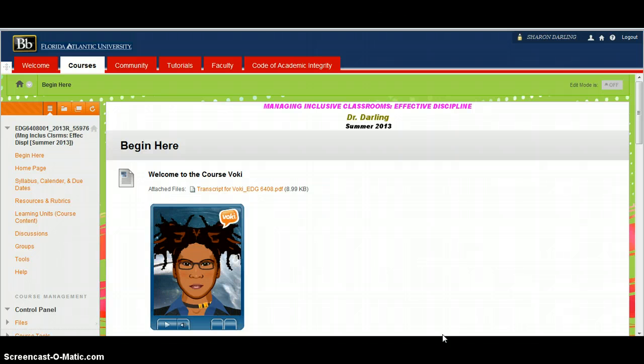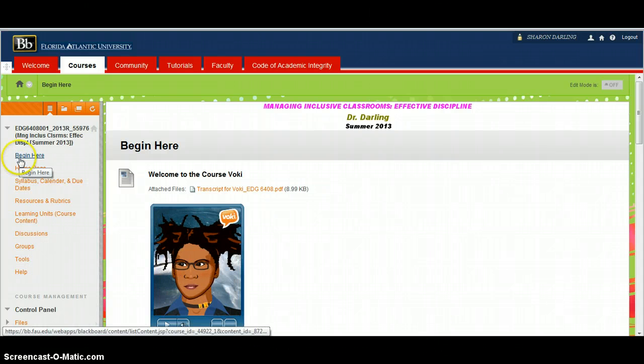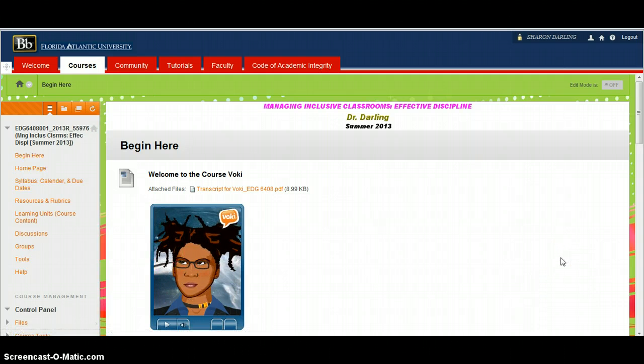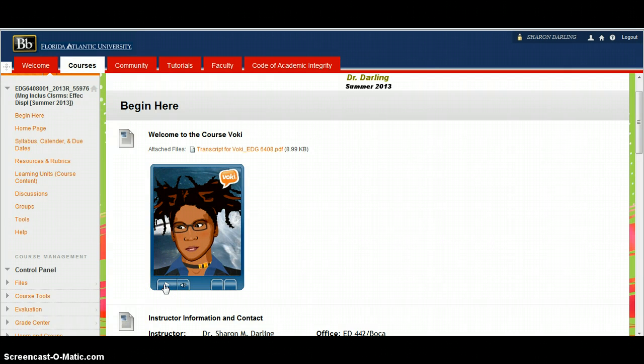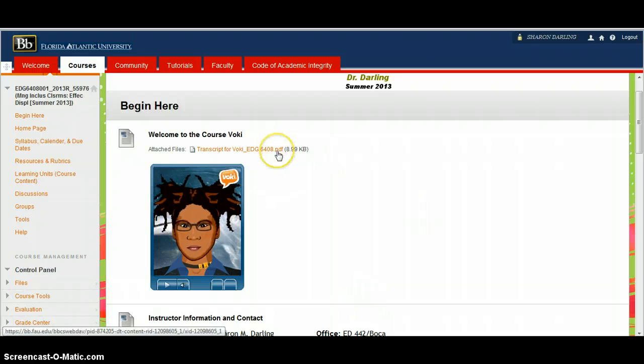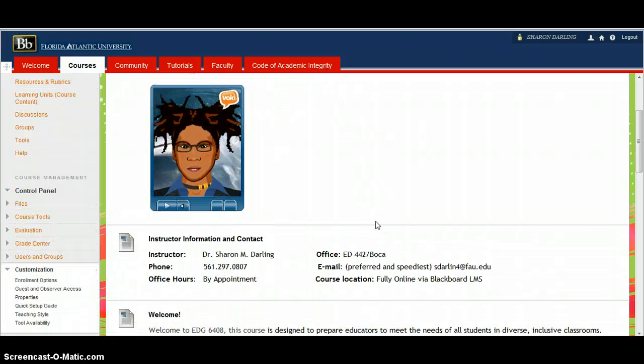Through this screencast-o-matic, I will give you a brief guided tour of the course site. You are now looking at the Begin Here page as indicated by this content area. The course is set up so you will enter here each time you go into the course. First, you will see a Voki, which gives you a brief overview of the course. Do click on the arrow here to hear the verbal recording of the Voki. You can also click on this link to get a visual transcript of the Voki.